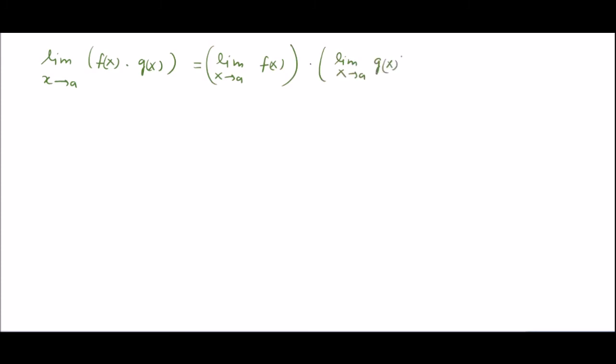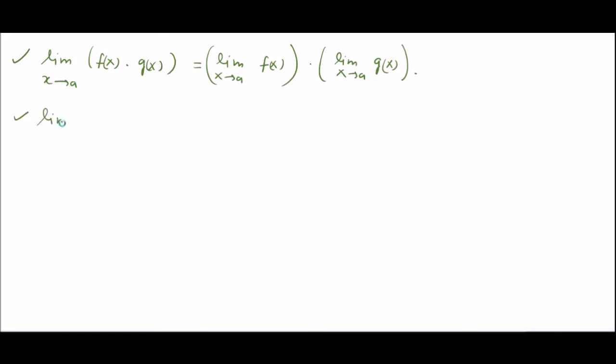Similarly, we have the limit as x tends to a of f x into g x, which is simply the limit as x tends to a of f x into the limit as x tends to a of g x.